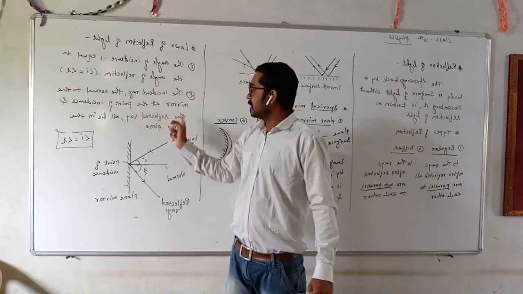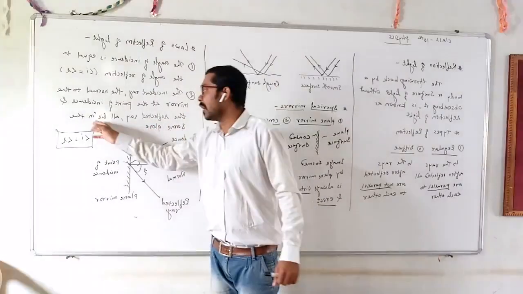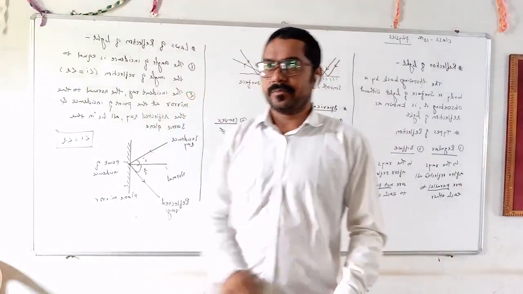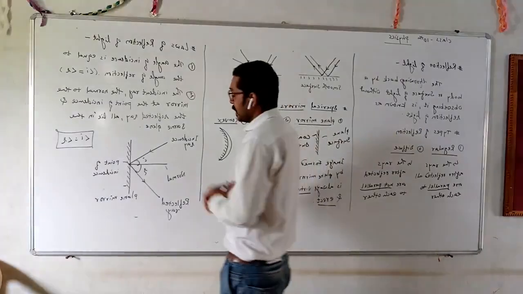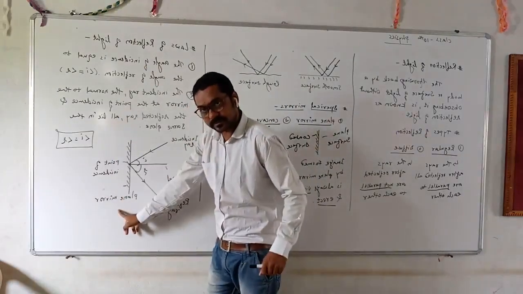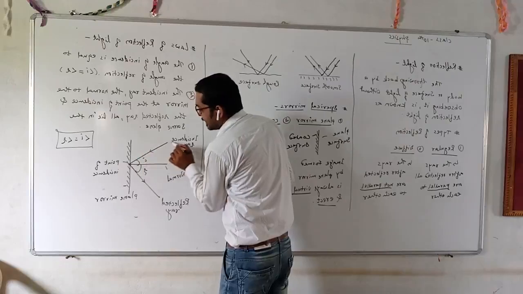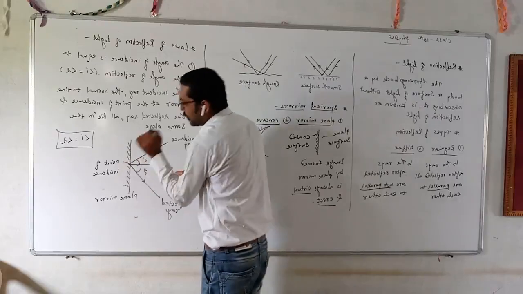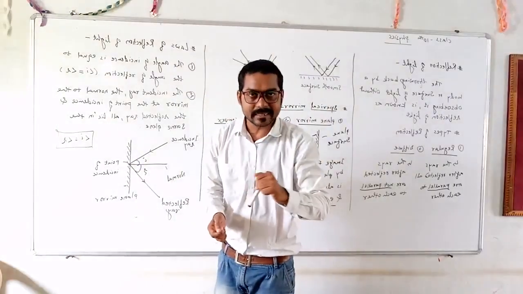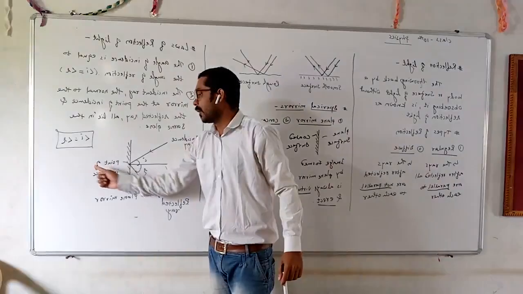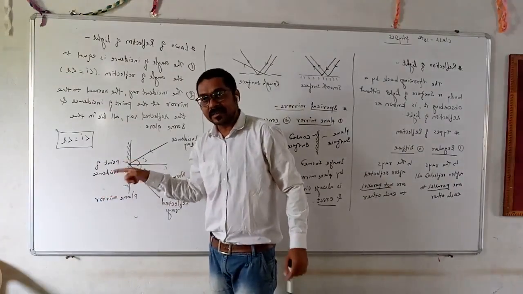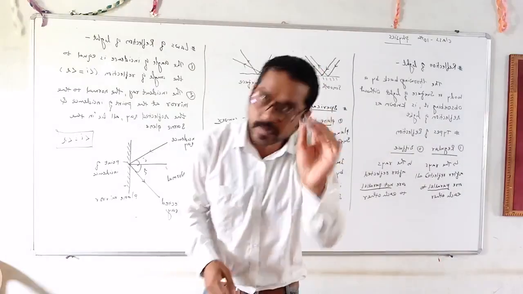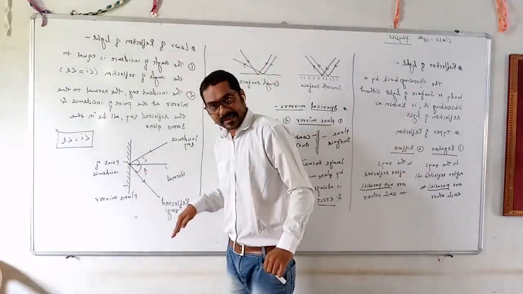The incident ray, normal and the reflected ray all lie in the same plane. Both the laws, see mathematically. See this. This is the plane mirror. This one is the incident ray. This one is the reflected ray. This point is called the point of incidence. On that point the light is incident, and from the same point it gets reflected back.